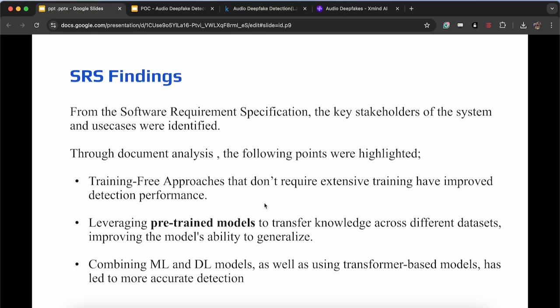Because of this, throughout the years many pre-trained models have been developed for audio deepfake detection, like HuBERT, which stands for Hidden-unit BERT, and another model called Wav2Vec, and there are ResNet models too. Through my document analysis, I found out that pre-trained models help to transfer knowledge across different datasets, and using them is very advantageous. Also, hybrid approaches have more accuracy than traditional machine learning approaches. That's what I found through my document analysis.